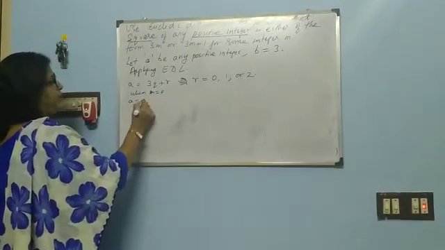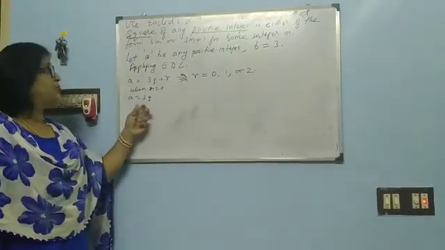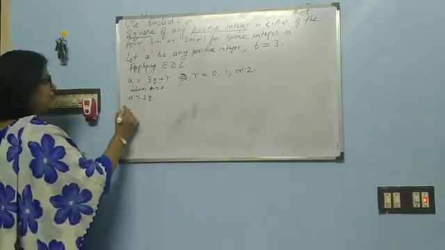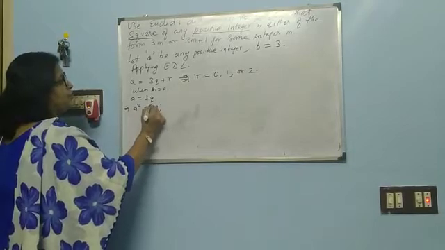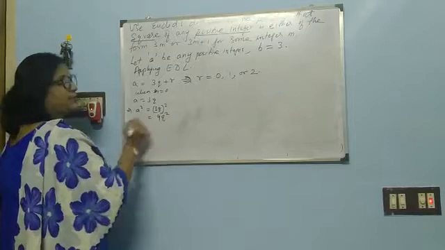So when r is equal to 0, a is equal to 3q. But we are going to find the square. So a square is equal to 3q the whole square, that is equal to 9q square.